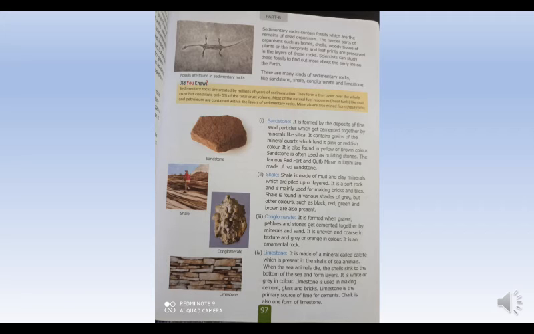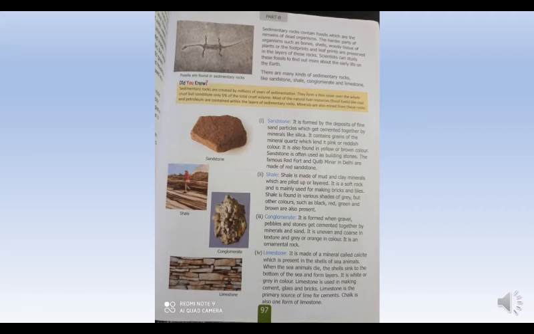Now, limestone is made up of a mineral which is called calcite, which is present in the shells of sea animals. Now the sea animals means aquatic animals, the water animals. The mineral present in their shells is known as calcite.